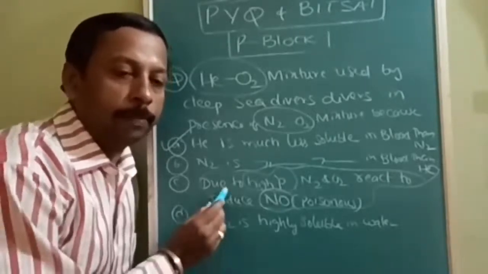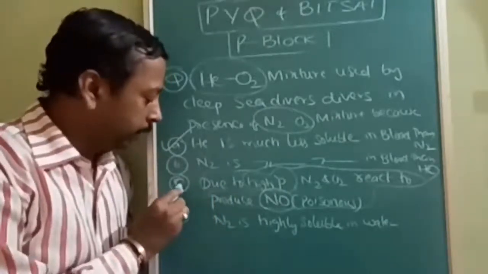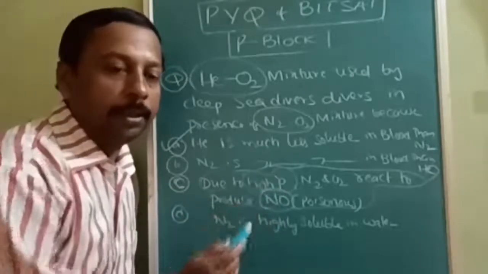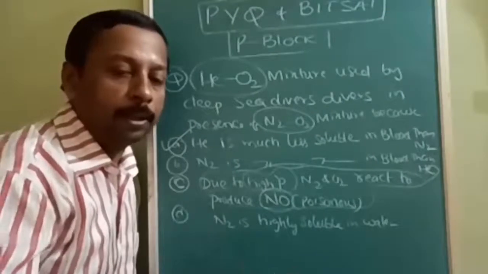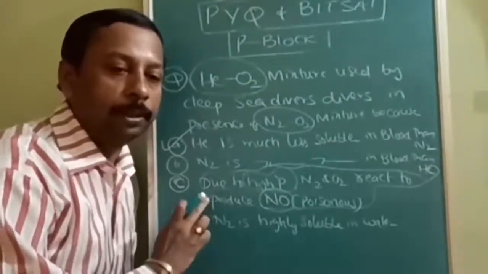So it is not possible. Otherwise, if it were possible, then option C would be the most appropriate. But here, it requires not only high pressure but also high temperature. That's why this option is invalid.